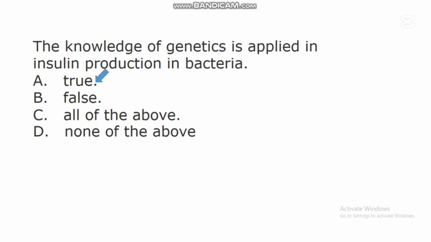the engineered organism. So when scientists apply the knowledge of genetics, they can get production of insulin in bacteria, but this is done through what we call genetic engineering, which is an interesting scientific process.